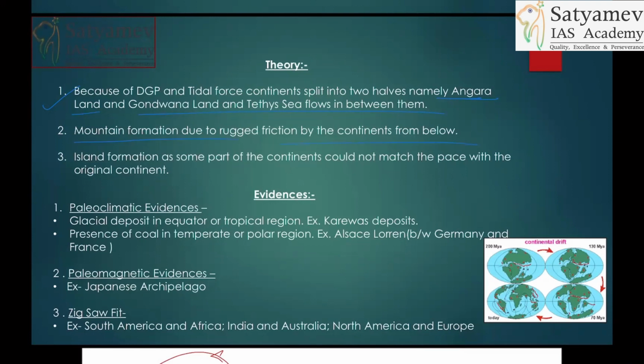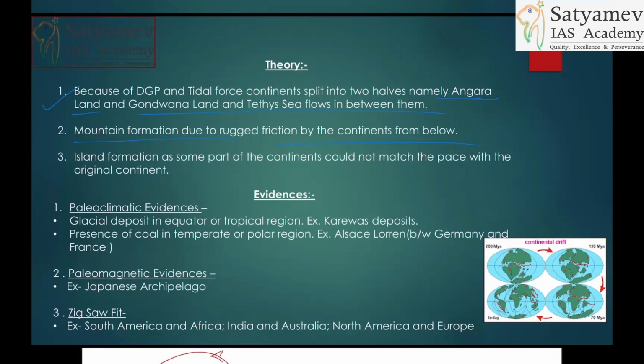Mountain formation happened because of rugged friction. So how will you prepare? Try to see all this content with the mains perspective, that is, how to write this in mains.